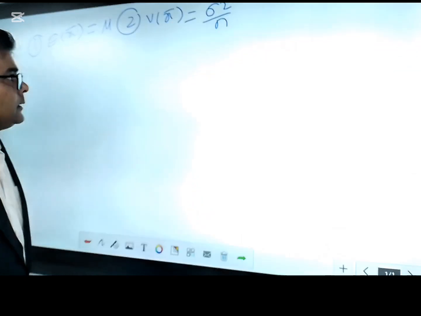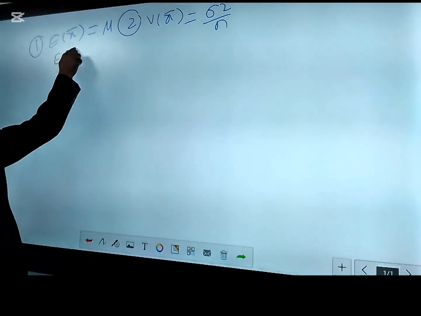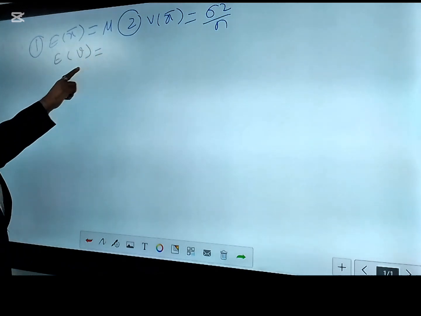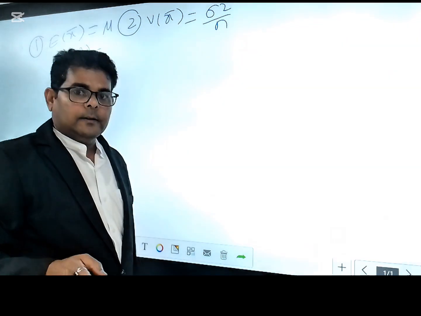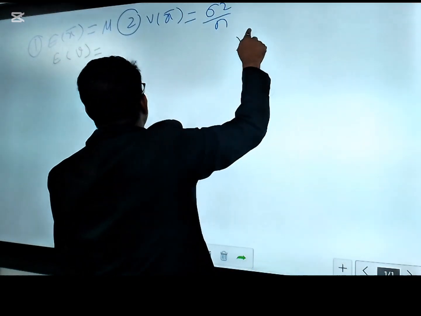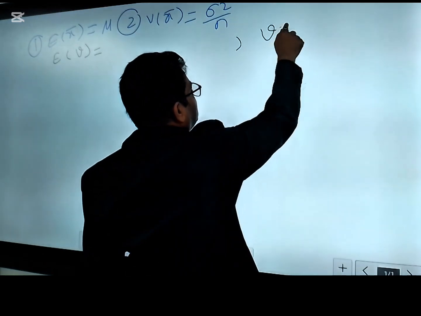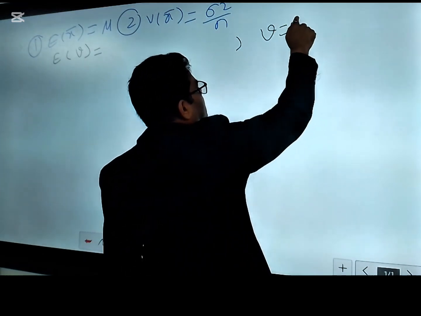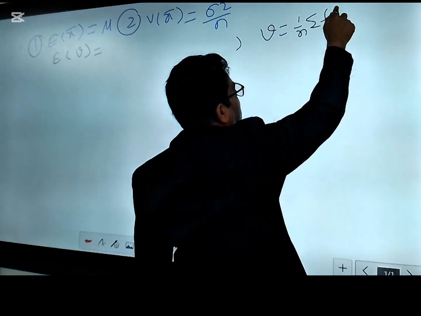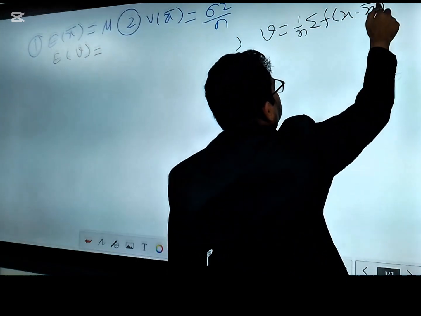Now we see whether or not the expectation of the sample variance B is the unbiased estimator of the population variance sigma square. Sometimes this is represented by a small s, but here I am representing it by B, which equals 1 by n, and for the discrete series, summation of f(x minus x bar) square.